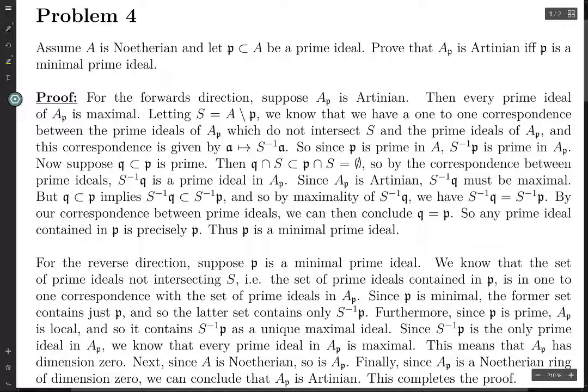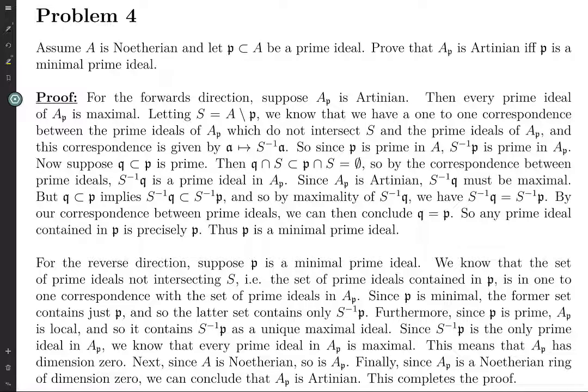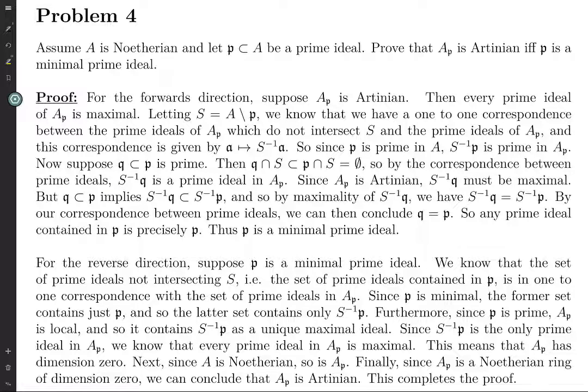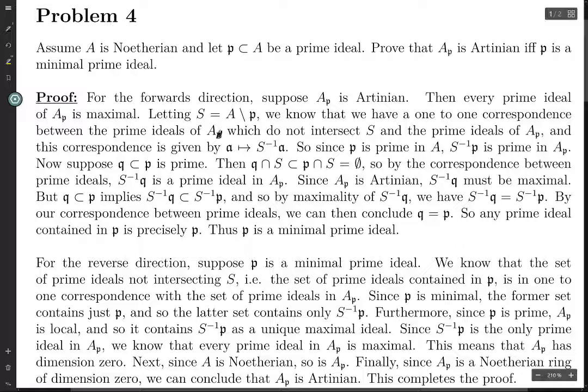And then we've proven that there is a one-to-one correspondence between the prime ideals of the underlying ring, which do not intersect S, and the prime ideals of the localization.